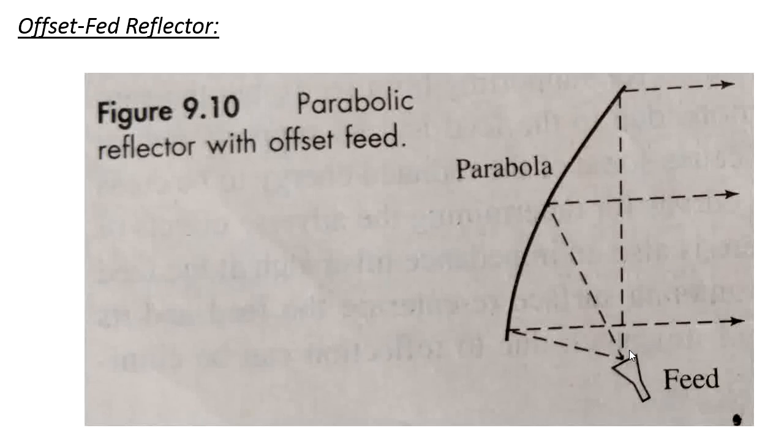Also, in this offset feed reflector, it is very difficult to support the feed mechanically. Also, whenever F by D, the focal length by diameter, is large, the feed also becomes large. Whenever F by D is small, the feed is also small here. That is the disadvantage of the offset feed reflector.